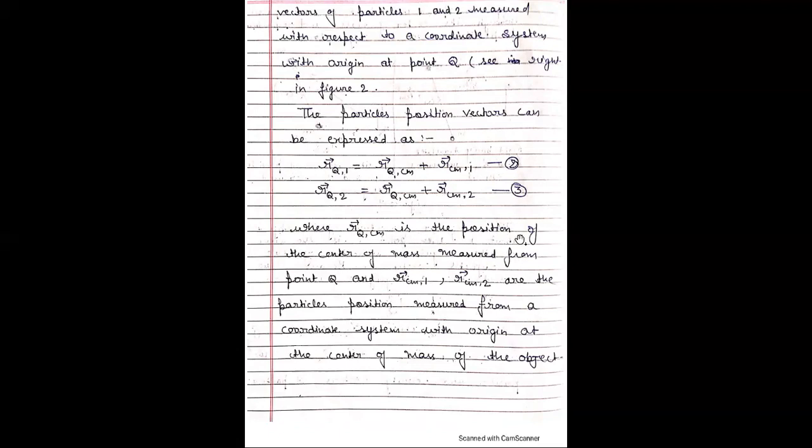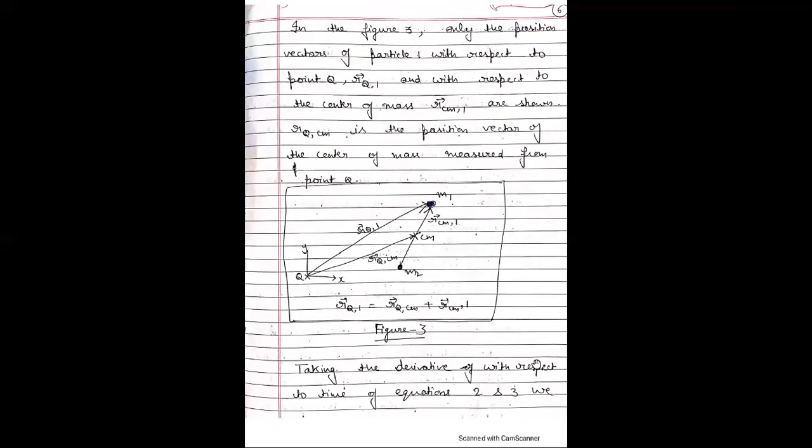Here rQCM is the position of the center of mass measured from point Q, and rCM1 and rCM2 are the particle positions measured from a coordinate system with origin at the center of mass of the object. Here only the position vector of particle 1 with respect to point Q is rQ1, and with respect to the center of mass rCM1 are shown.